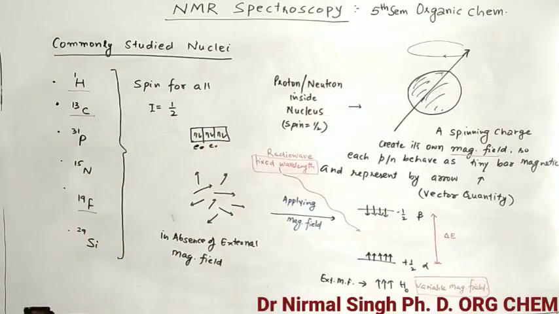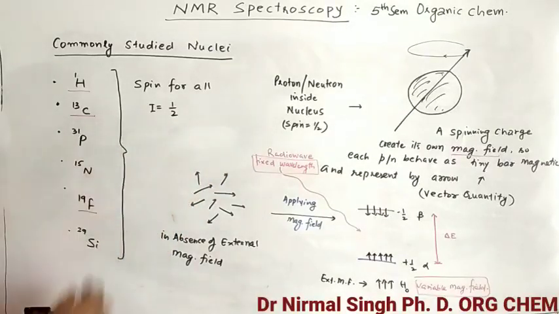You put just an arrow. Why arrow? Because an electron is represented by an arrow. So what is an arrow? The arrow represents the magnetic field. It is a vector quantity. It has a direction and magnitude.